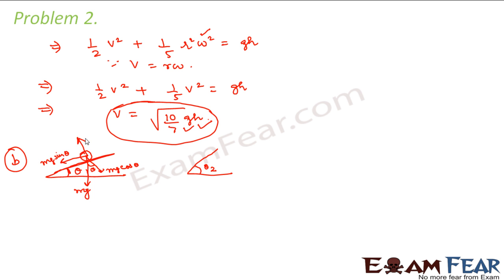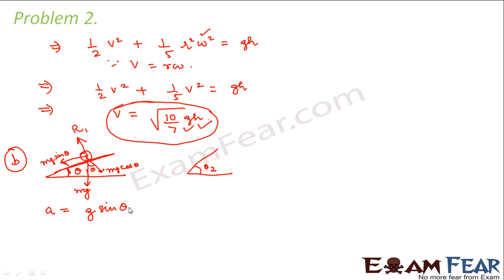There would be a reaction force in this direction, that is R1. So these are the different forces that will act on this sphere. What would be the acceleration of the sphere as it rolls down? You can see that the only force acting along this direction is this. So mg sine theta is the force acting along this direction of movement of the sphere.